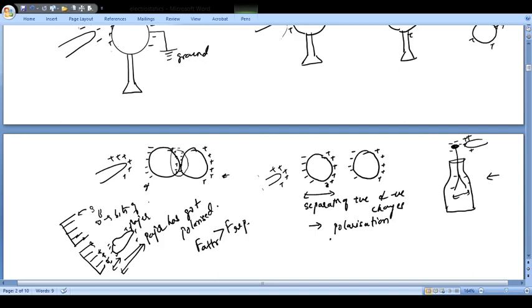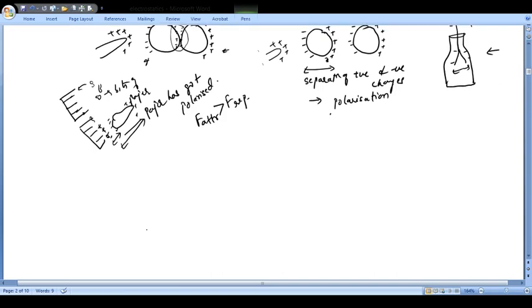So this is the explanation of it, and I think you can give it in your own words also. You say the paper gets polarized and therefore it gets attracted towards the comb. The opposite charges will attract more. Your force of attraction is more as compared to the repulsion between the two negative charges. So this is what we had, right?